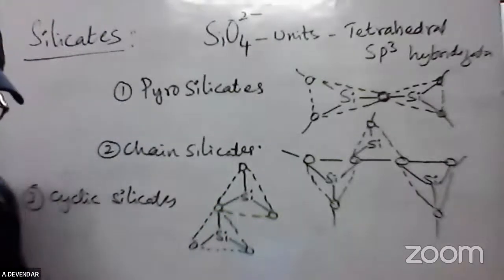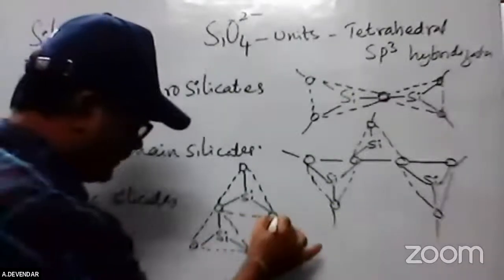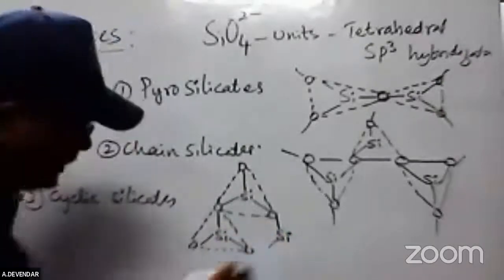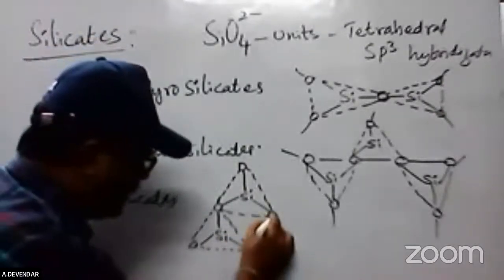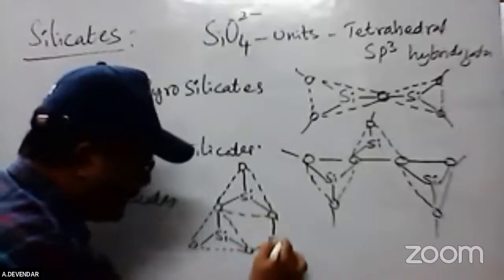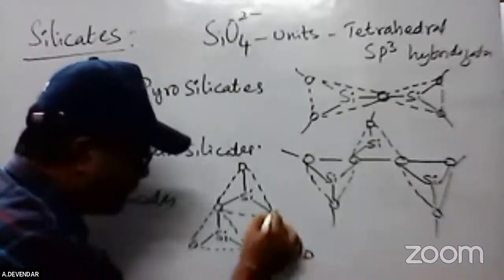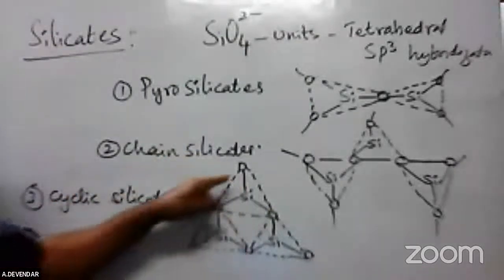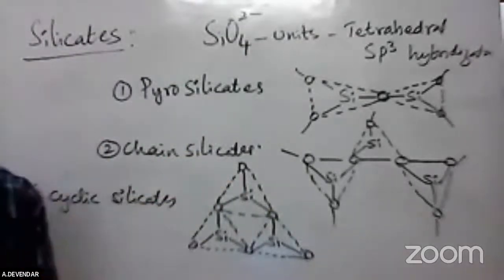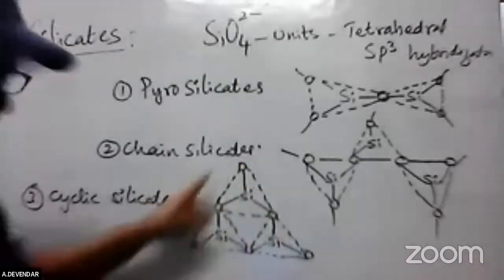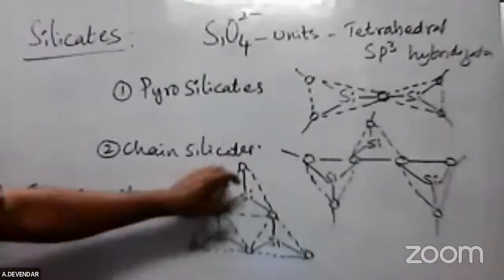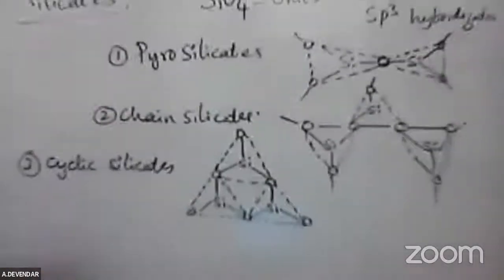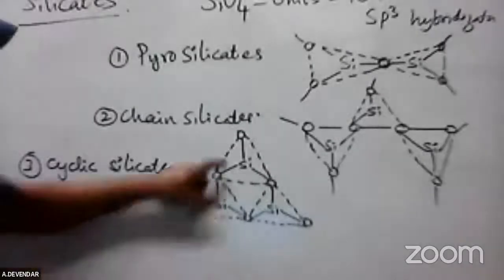Okay, this is one more, and this one again. This is a Si, so it will be automatically linked with the... See, what is the structure? You can see it is a trigonal pyramidal. This is called a cyclic nature. The 3 units are in cyclic form. So this cyclic form is called cyclosilicates. I hope you got this particular point.